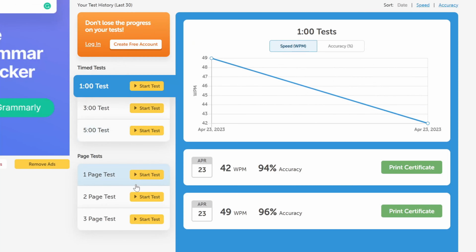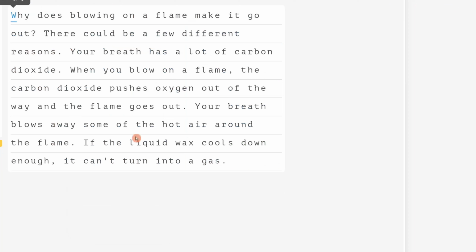many different timings, like 1 minute test, 3 minute test, and 5 minute test. For now, I'm going to open the 1 minute test. Open it up. They will give you a paragraph. So once you start typing, they will set the timer for 1 minute. So when 1 minute is over, your typing will stop automatically. So for now, let me try how many words I can type in a minute.